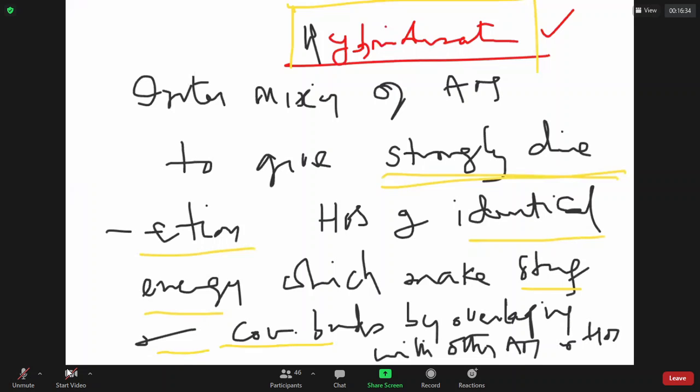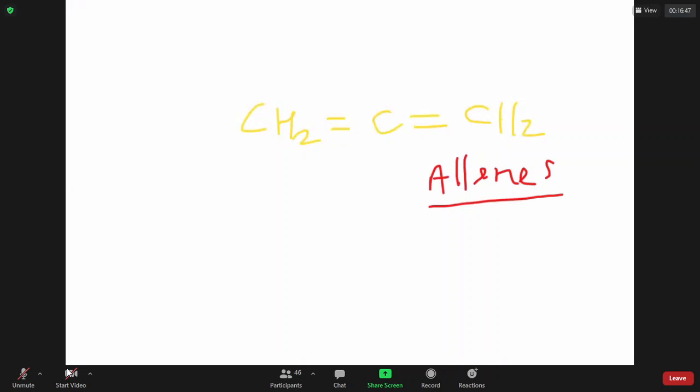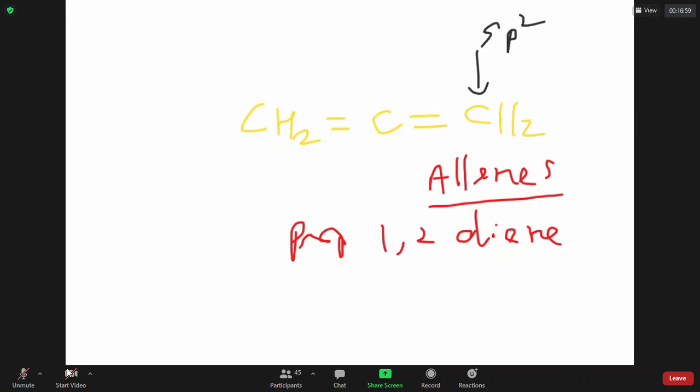So when I take this molecule, CH2 double bond C double bond CH2, this type of molecule is called an allene. The IUPAC name of this compound is propa-1,2-diene. In this, the first carbon is sp2 hybridized because it is making a pi bond in one direction.